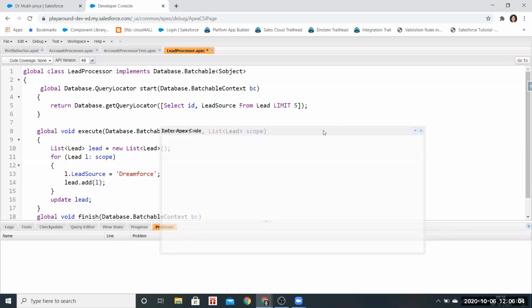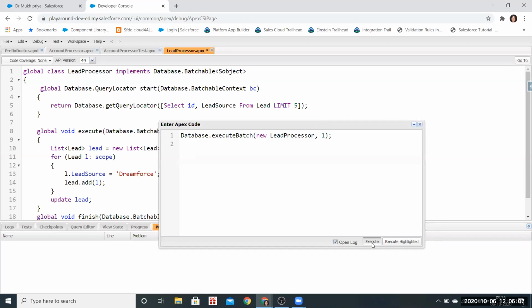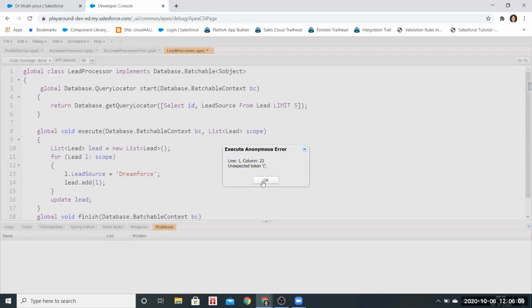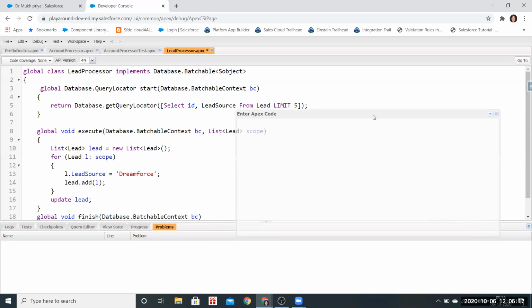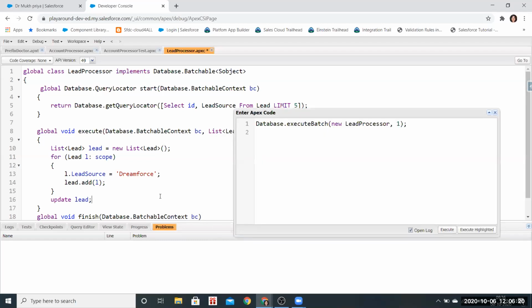Do you want to execute it? After the class name, the brackets are missing. After lead processor, within the braces, you have written new lead processor, right? In the analysis window, after lead processor, just remove it. Oh, okay, got it. This is what you are saying. Correct.